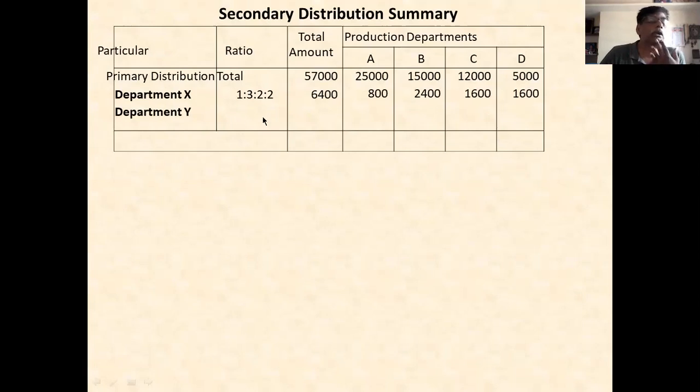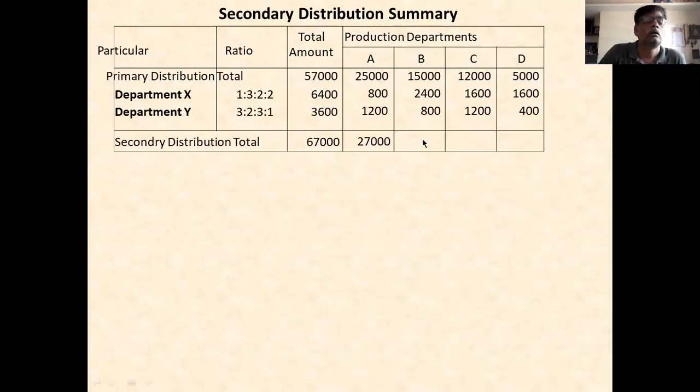In the same way, you take Y department. Y department ratio is 3:2:3:1. This is the production department ratio. And X department portion is already deducted there only out of 4,000. So remaining is 3,600. This 3,600 is related to department A, B, C, D. In the ratio, you distribute. Okay, in this way, you distribute and you take the total. This is the overhead total, secondary distribution total.